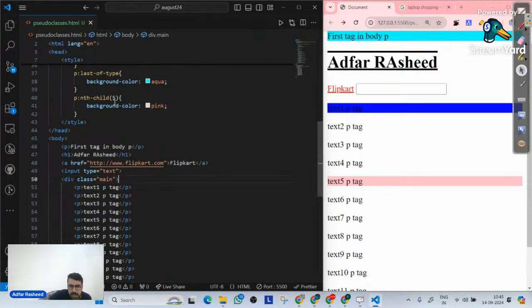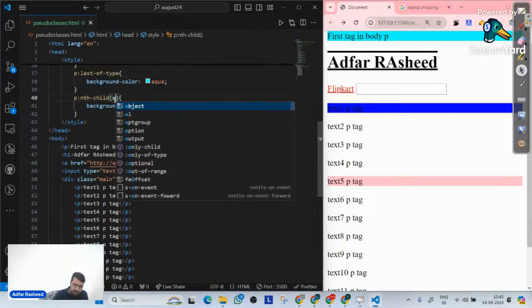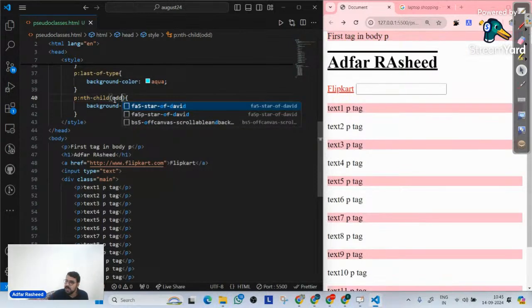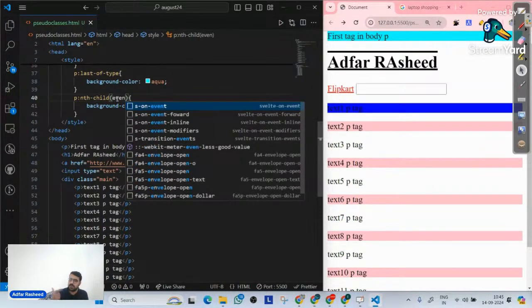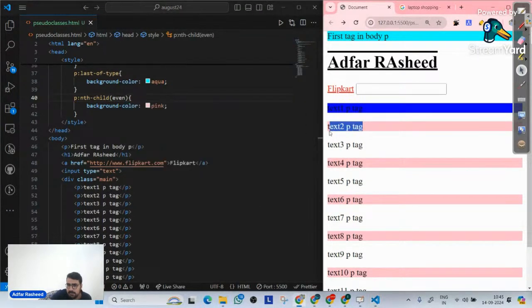In order to target those, we can pass an argument over it called odd. Now, when I say odd, you can clearly understand this is getting implemented because it's an odd child of any parent. This is getting implemented: odd child, odd child, odd child. So if you want to select odd children of my parent, in that case, we can pass in nth child my odd attribute. In a similar way, if I want to target even, I can pass even as well. And you can clearly see now even elements are getting implemented.